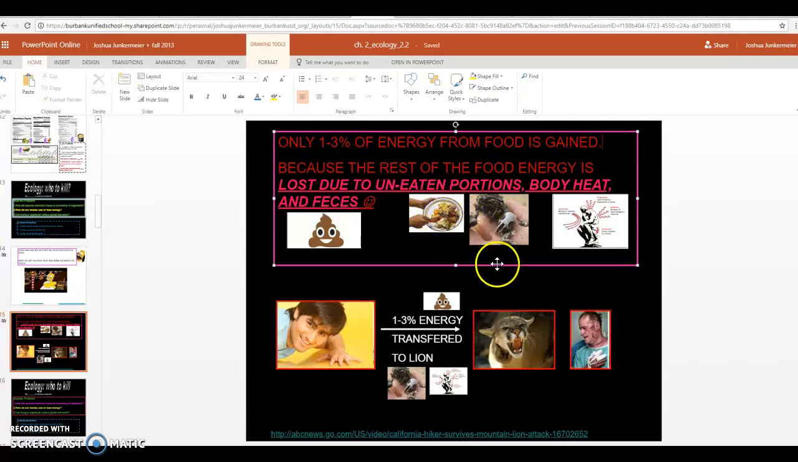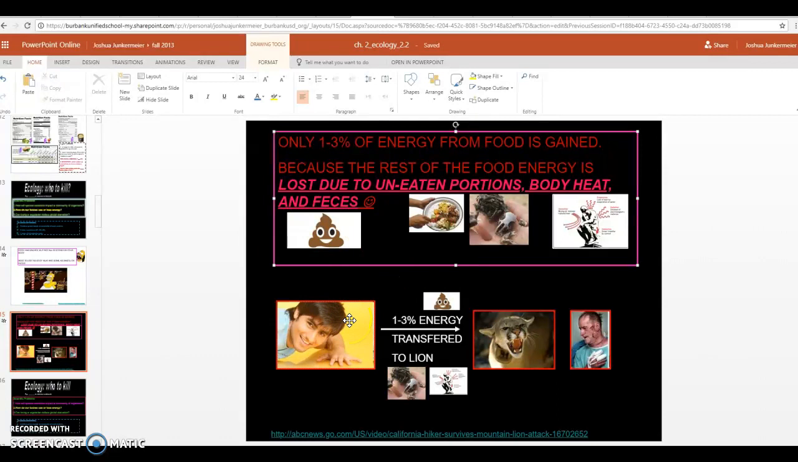We don't eat everything. Or maybe we don't digest everything, like this owl did not digest the skull. We also lose energy all the time through body heat. You can see the body heat leaving. Sometimes when we wear clothes, maybe it helps us conserve body heat. And we also lose energy through our feces, like this wonderful emoji, right? So for slide 15, this is slide 15. Make sure you copy this down. And check this graphic out.